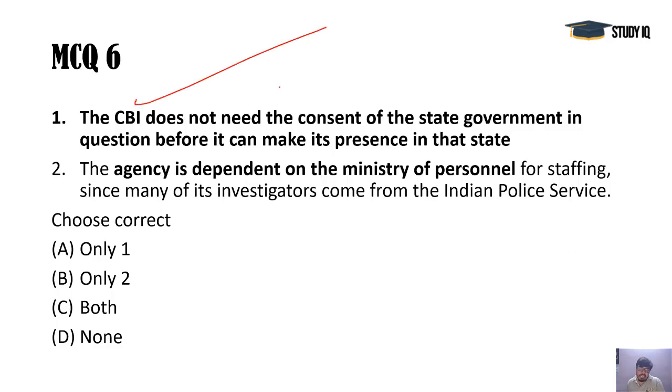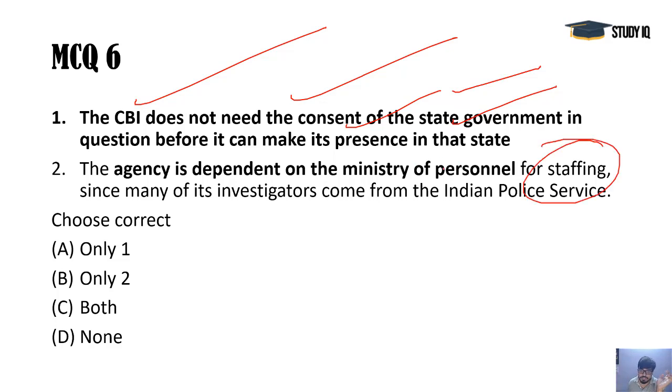Next, CBI does not need the consent of the state government in question before it can make its presence in the state. It actually needs that consent. A lot of constraints are there, and that's why it is called a caged parrot. The central government, through the ministries, has many controls. It is dependent on the Home Ministry for the staffing needs, the Home Ministry, not the Ministry of Personnel. Administrative control over CBI lies with the Ministry of Personnel, so that is also relevant. The Ministry of Home is also relevant. For prosecution, it is dependent on the Law Ministry. So a lot of controls are there, and that's why it cannot perform its duties independently.